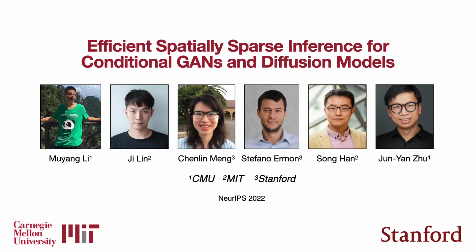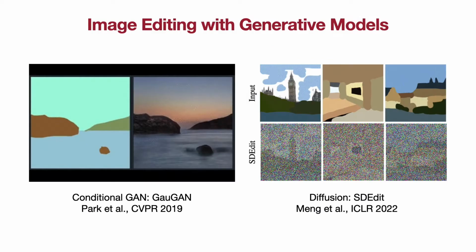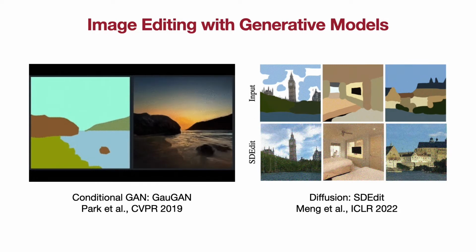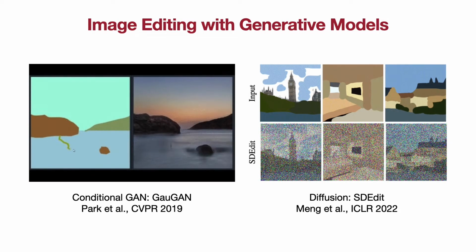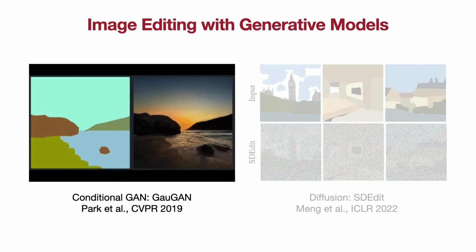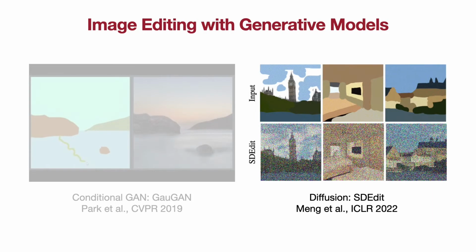In this video, we introduce our work, Efficient Spatially Sparse Inference for Conditional GANs and Diffusion Models. Generative models have enabled many image synthesis and editing applications. For example, GAN can convert semantic maps to photorealistic images. And SD-Edit could edit real images with strokes.